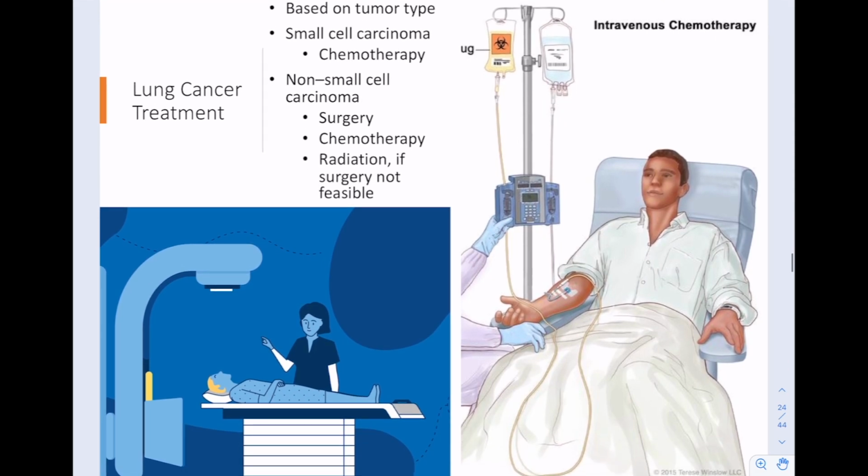Treatments also vary with the tumor type. Small cell carcinomas usually require chemotherapies. Chemotherapy, again, is just a noxious sort of chemical that destroys rapidly dividing cells, the common thing there. Non-small cell carcinomas, things that aren't small cells, so the adenocarcinomas, the large cell carcinomas, and squamous cell carcinomas. If they're large enough, great, we can pull them out with surgery if possible. Sometimes you might need to remove a large chunk of the lung or an entire lung, and then just sew it up. Radiation, if surgery isn't feasible.